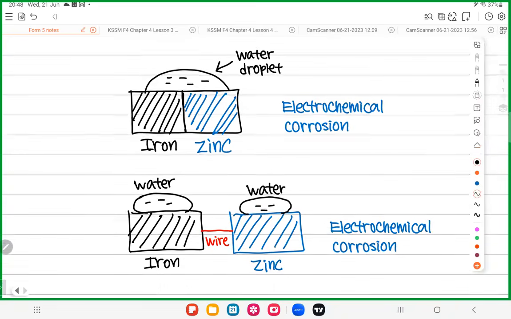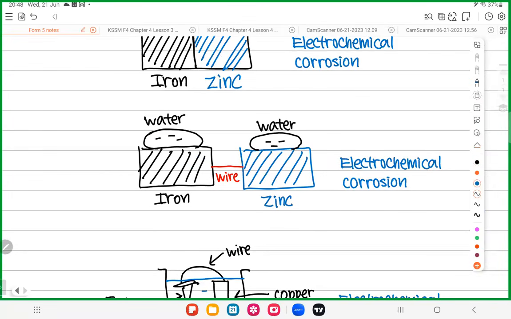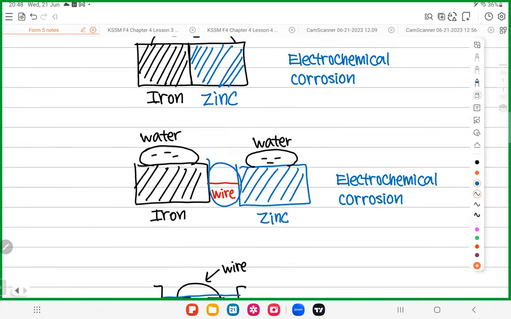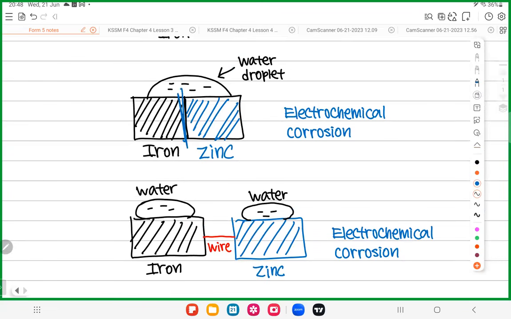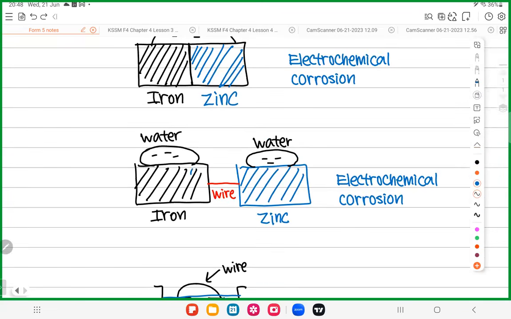Okay, one more. Look at here. This picture, is it electrochemical corrosion? The answer is yes. Why? I got two metals. Are they connected? Yes, by wire. You see that? Just now, these two metals were connected by touching directly. Now, these two metals are not touching directly, but they have a wire. They are still connected.